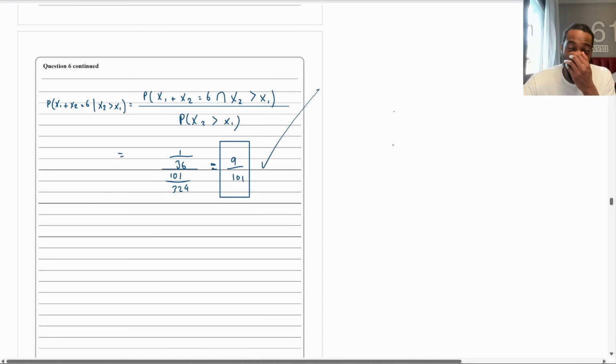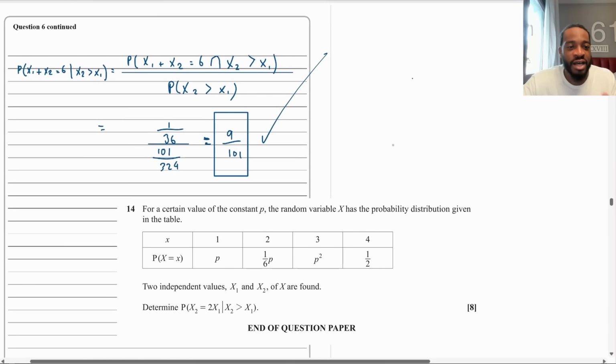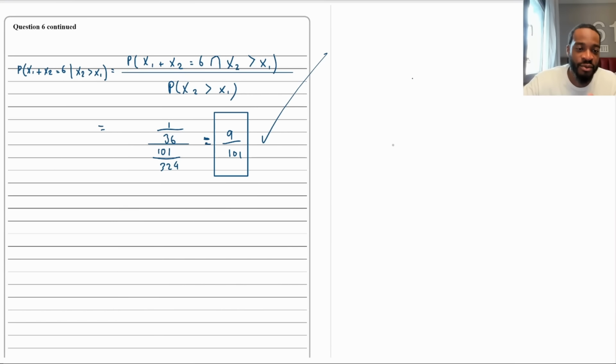I actually got this question from an OCR paper and I just adapted it. What I'll do is I'll put the original question in the description. It's very, very similar. I just adapted the first condition very, very subtly. So yeah, and that's it. That is stats done.